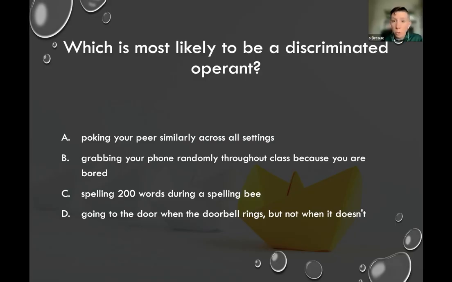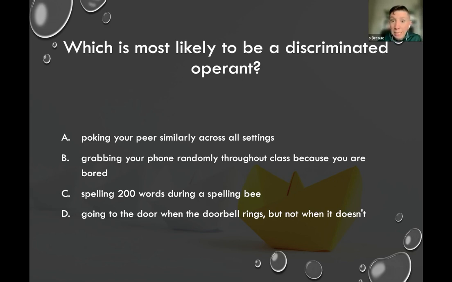D, going to the door when the doorbell rings, but not when it doesn't. That's a discriminated operant. So remember, even when a question doesn't say best, or doesn't say most likely, or least likely, or worst, that's what it means. It's never that there's one right answer and no other right answers. It's what is the most right answer, or depending on the phrasing of the question, the most wrong answer.